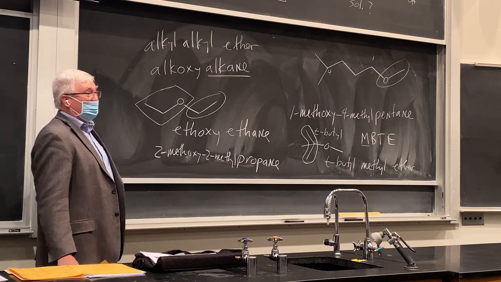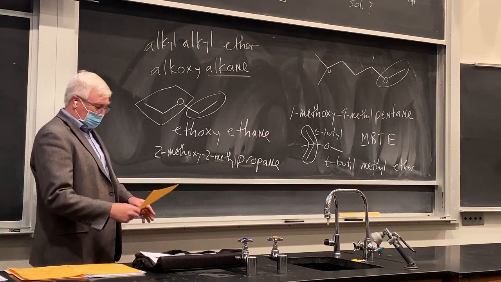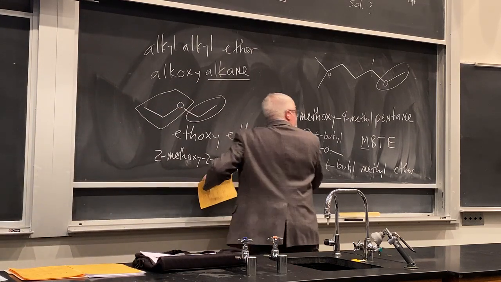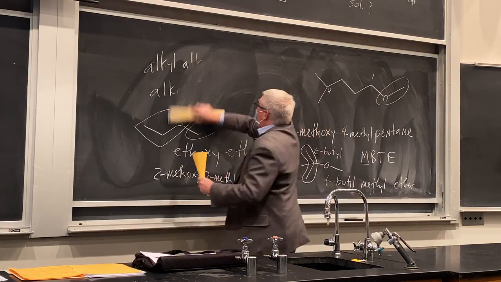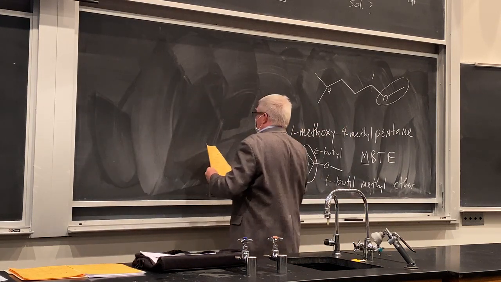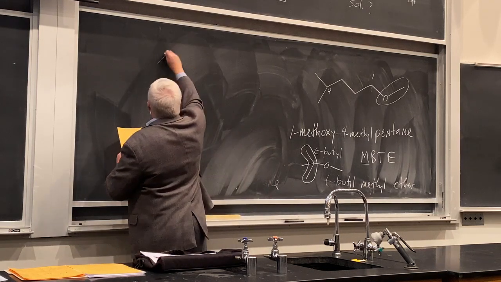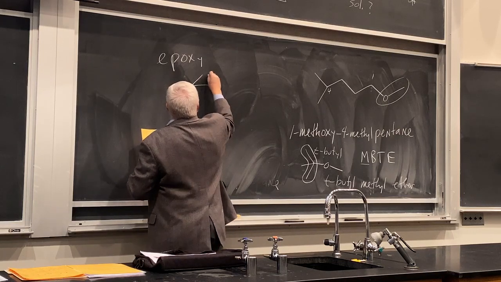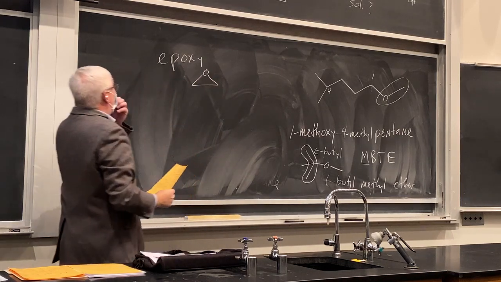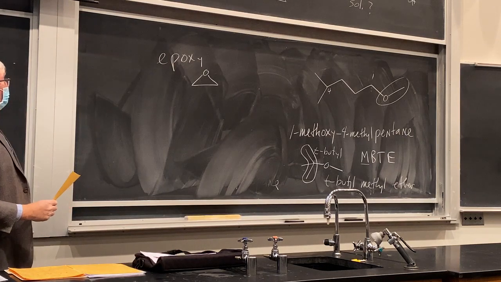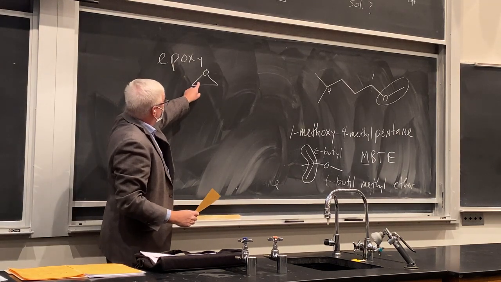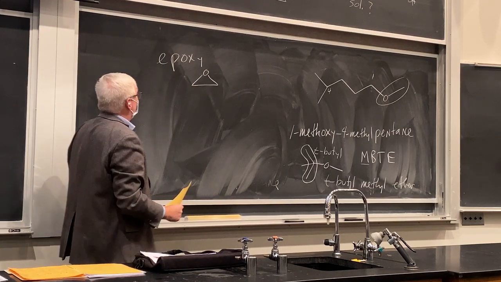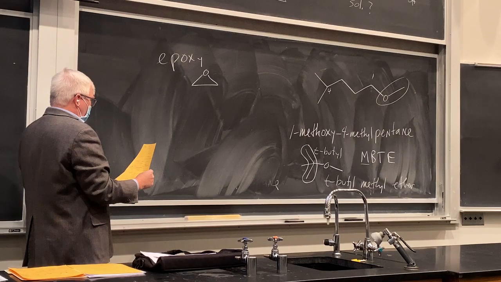Yeah, it's the alcohol that always gets the highest priority. Alkoxys are just alphabetized in there. All right, let's do epoxide names. Epoxides are a little bit different because they are these strained three-membered rings. The epoxy ethers have this internal bond angle here, theta, of 60 degrees, right? That's a huge deviation from 109.5. That's what we'll see in the reactivity.